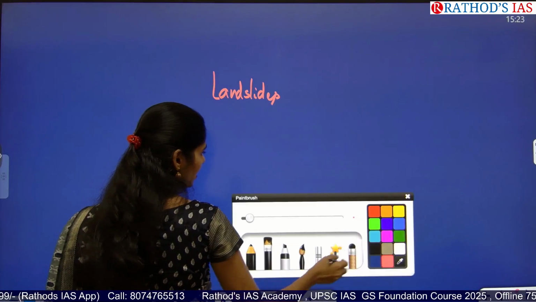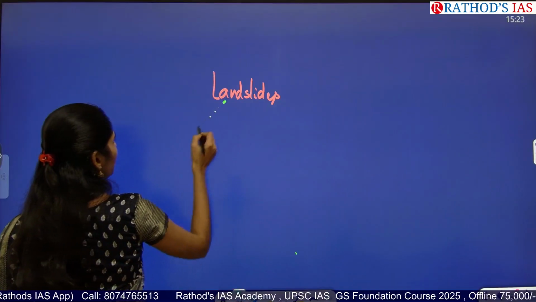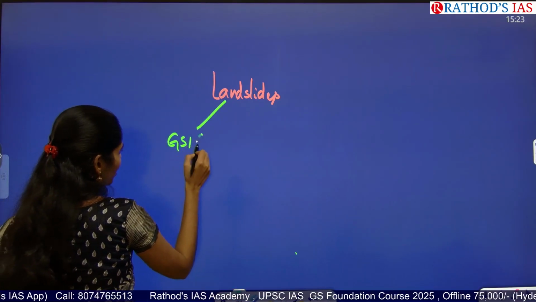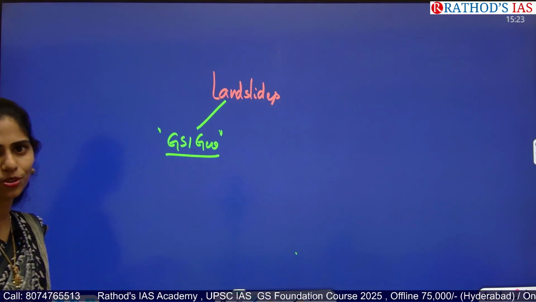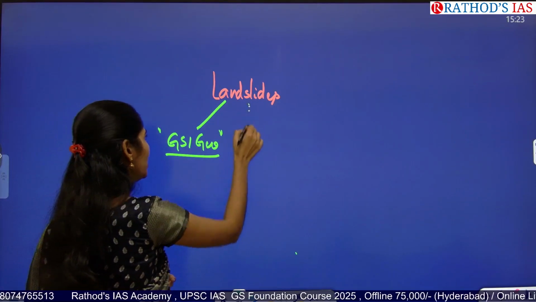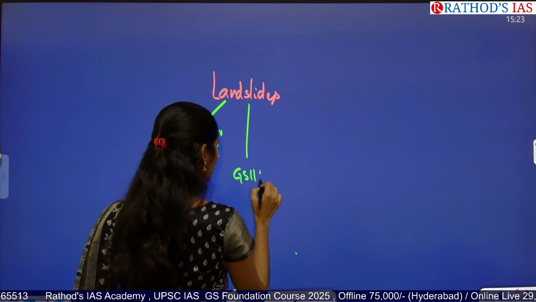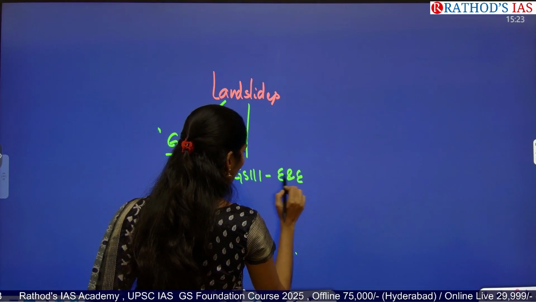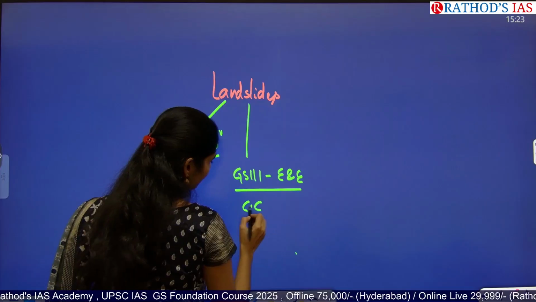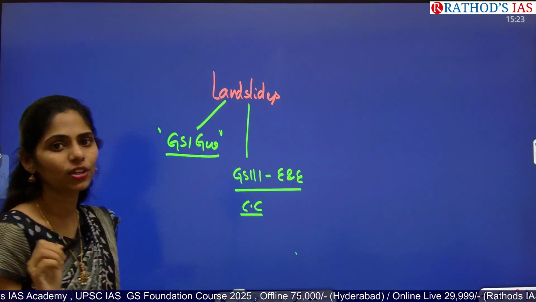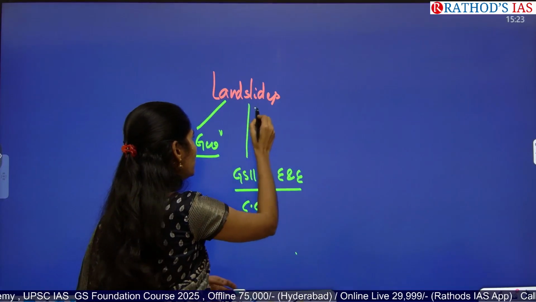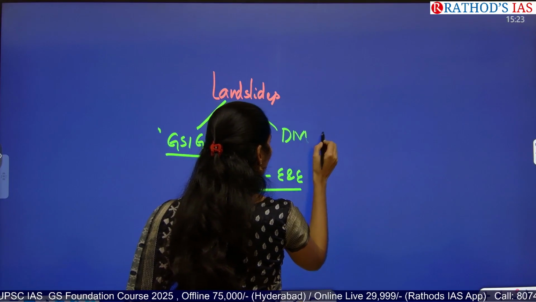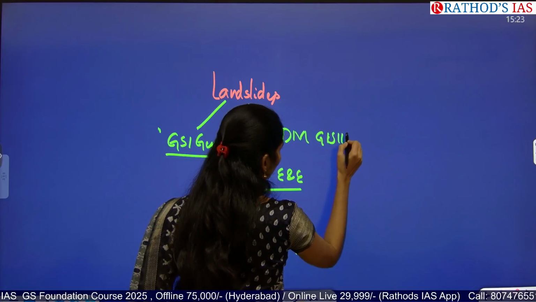This landslides topic we can see in GS paper 1 under geography. We are seeing the same story from the past 3 days, nothing new here. From GS paper 3, from the environment and ecology point of view, we can link it with climate change, which is one of the important reasons for the landslides in Wayanad. Another is disaster management from GS paper 3. We can see this topic.